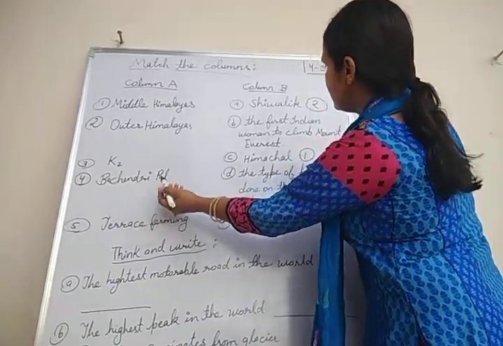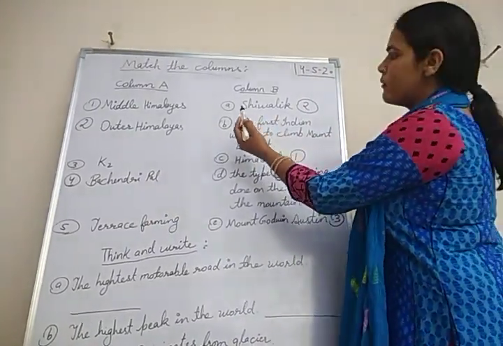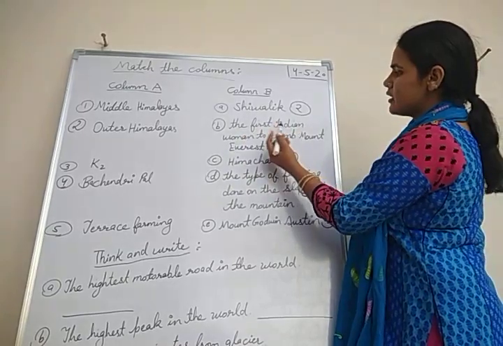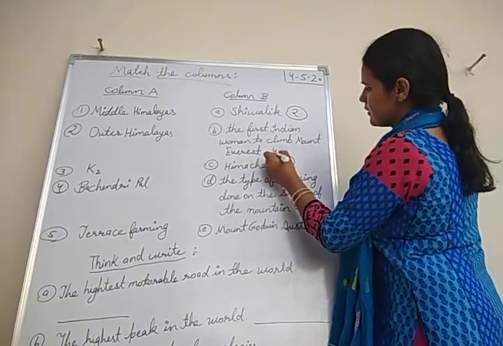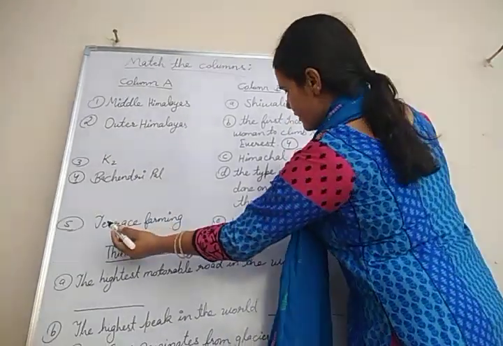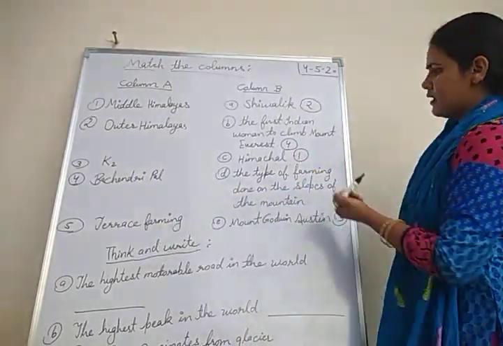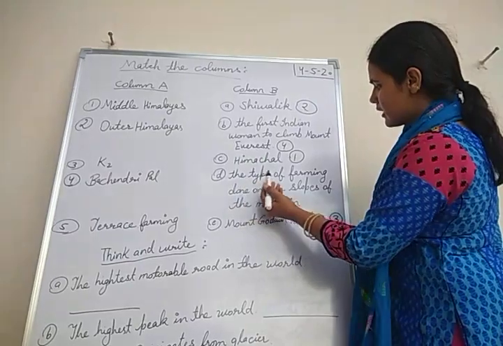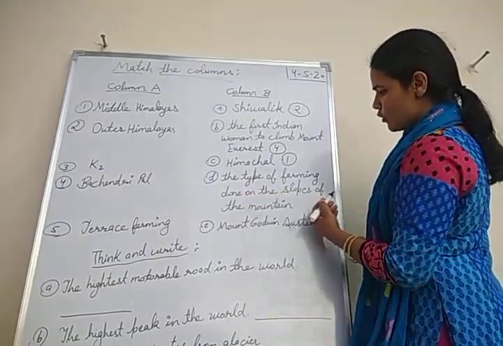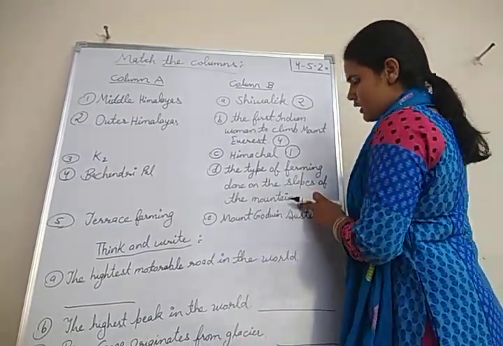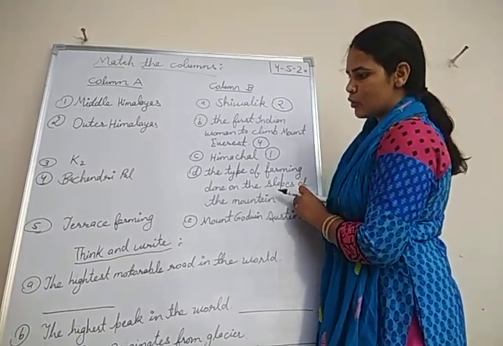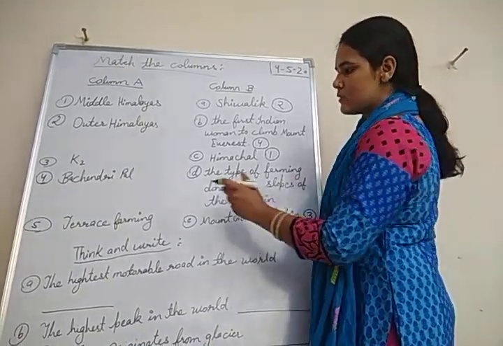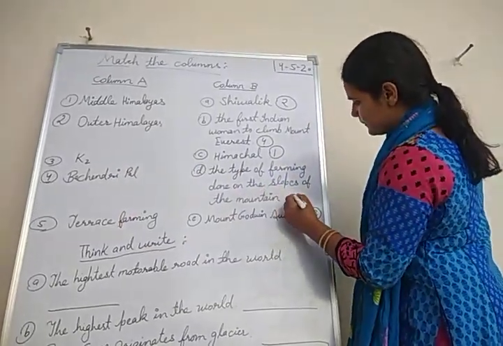Fourth, Bachendri Pal. This we will match with the first Indian woman to climb Mount Everest. Next, terrace farming, the type of farming done on the slopes of the mountains. The mountain slopes of the Himalaya range are cleared to grow crops, and that type of farming is known as terrace farming.